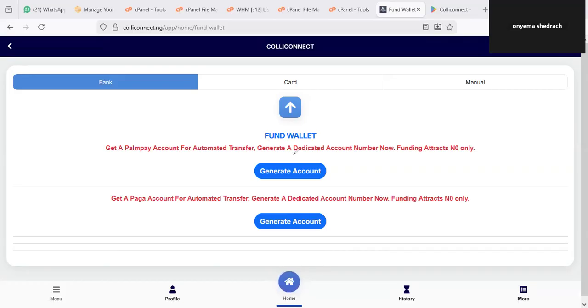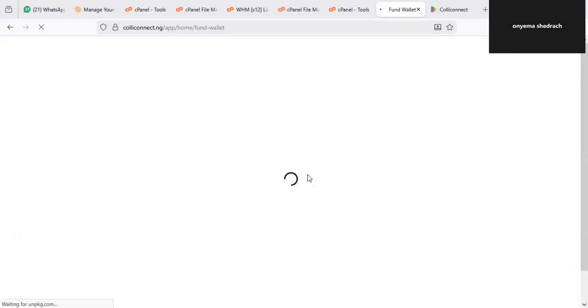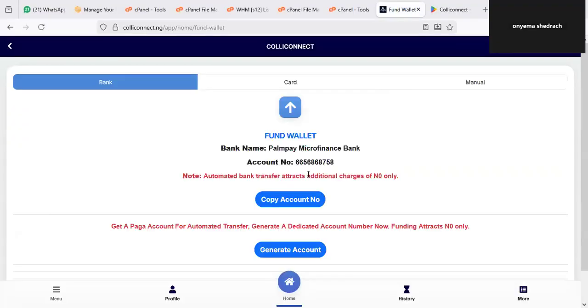So to get started, just click on this generate account. I'm just going to click on this. I like to use PalmPay a lot because PalmPay is very good and convenient for me. You can see that I've just generated my own dedicated PalmPay account on the platform. Yours may be different, so don't go and use mine, because this is just from my own account. Once you generate this, the next thing is for you to make your payments.